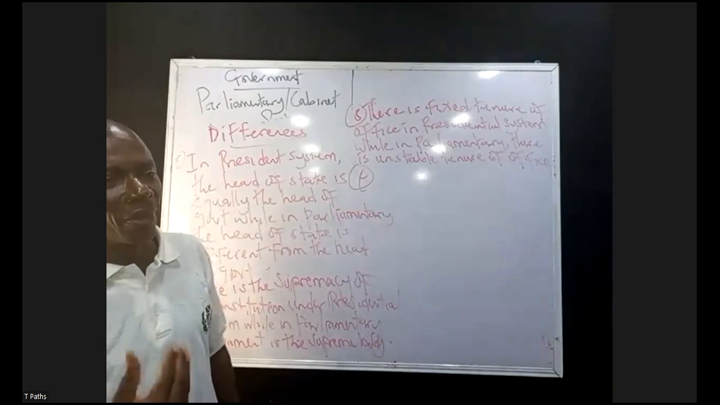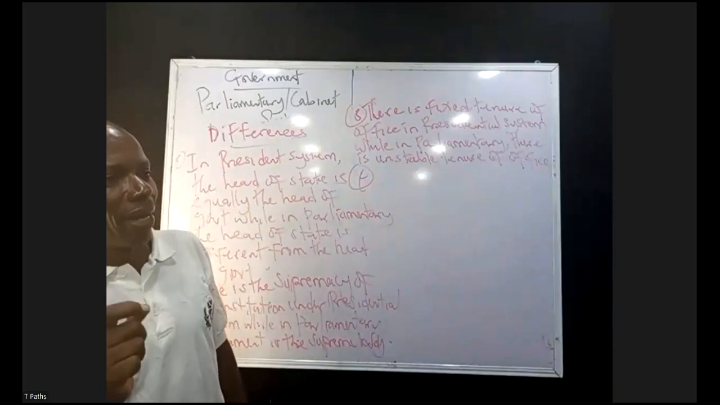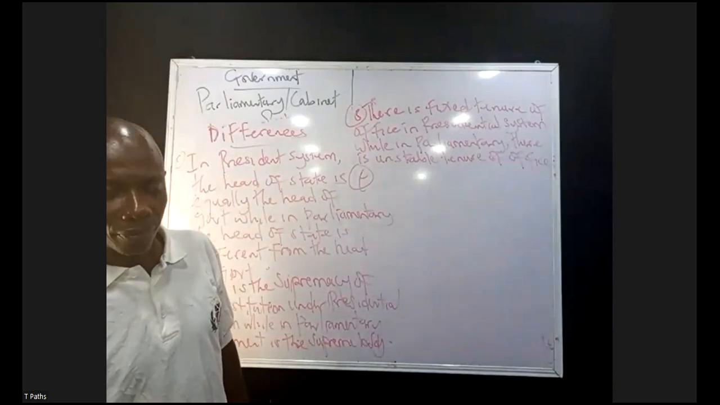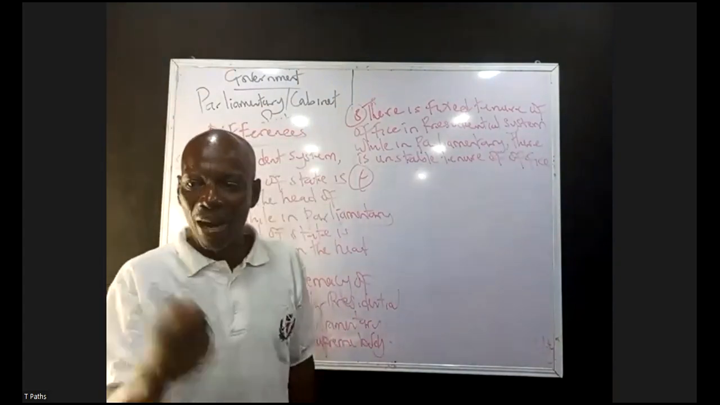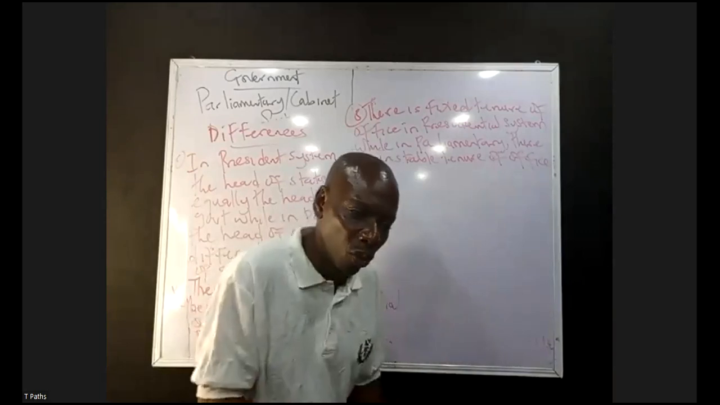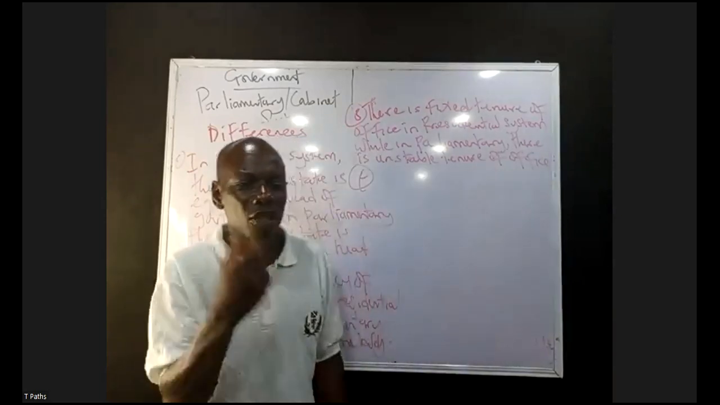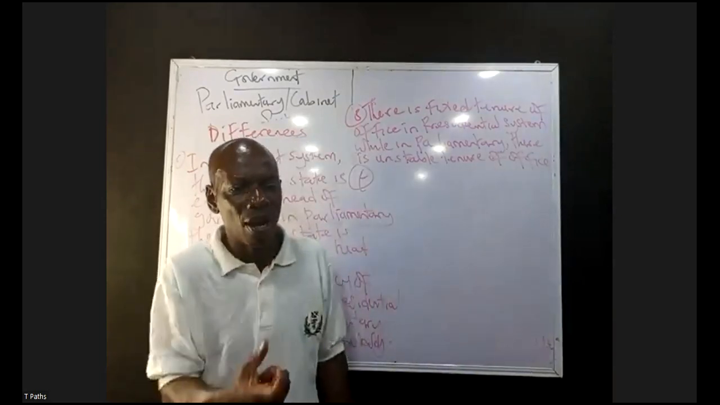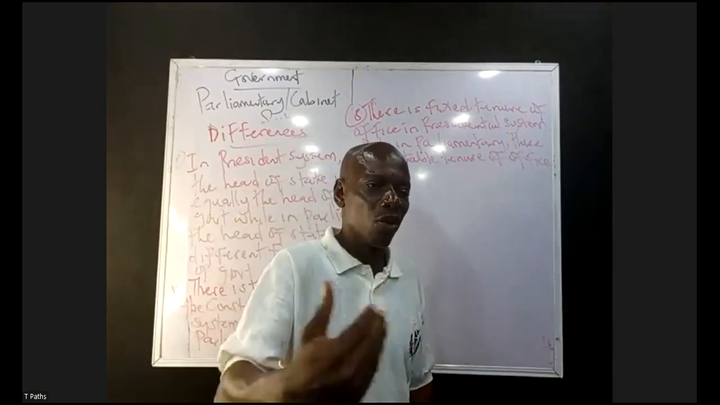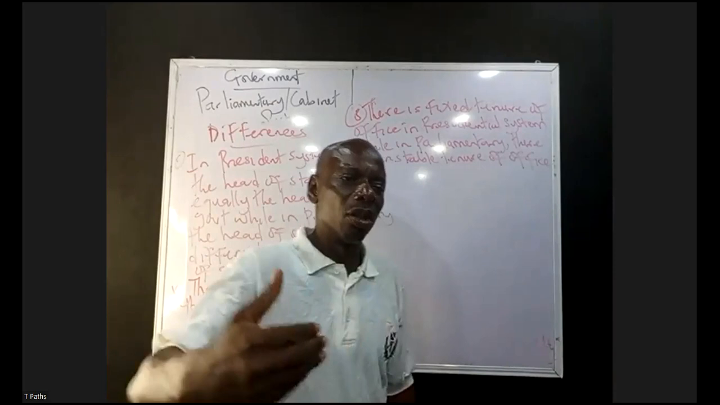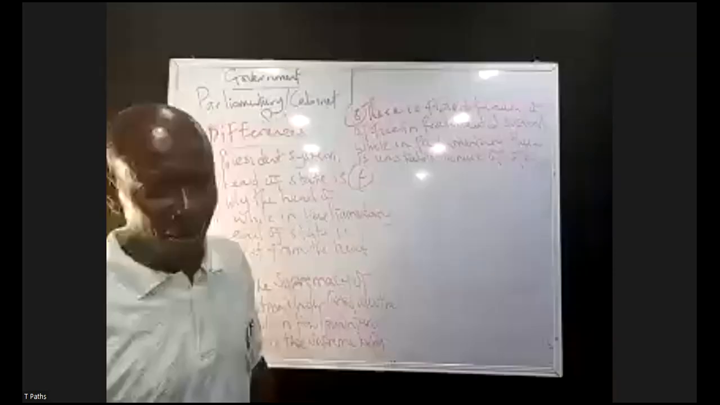Another feature of parliamentary system of government, the prime minister is first among equals. The prime minister is what? First among equals. And no power has been deposited at his what? Enacted or showcased by virtue of the parliament.